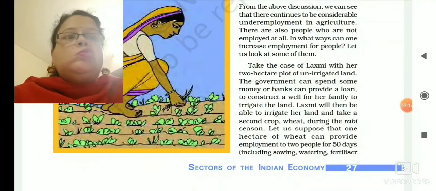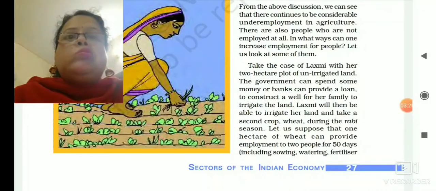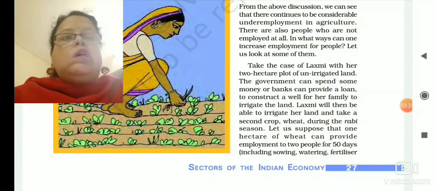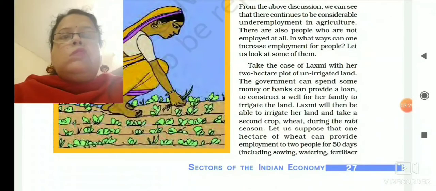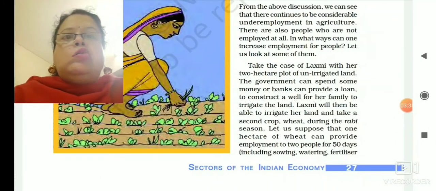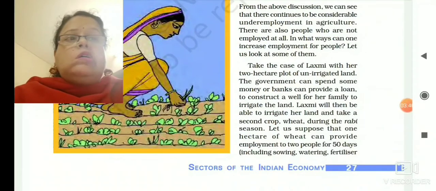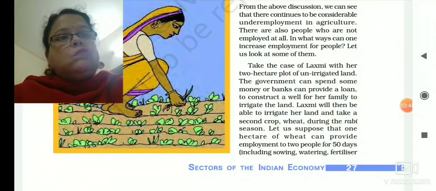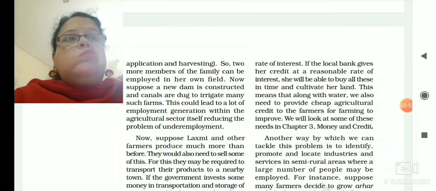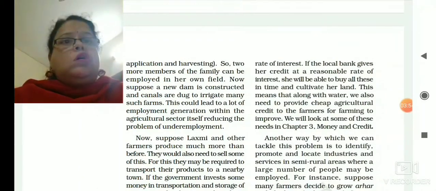And if we assume that 1 hectare of wheat production can provide employment to 2 people of her family for 50 days, then she is having 2 hectares of land. That means at least 4 people of her family will get employment for 50 days. So in this way the problem of unemployment or non-availability of work will be sorted out.